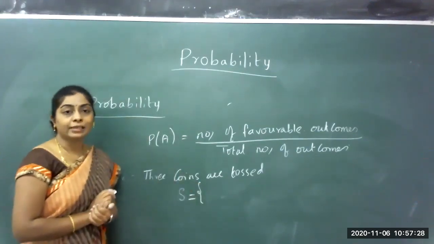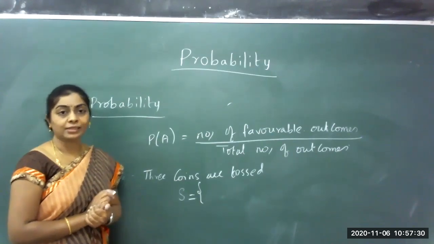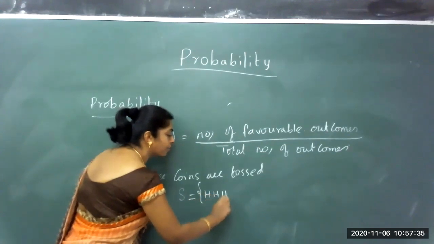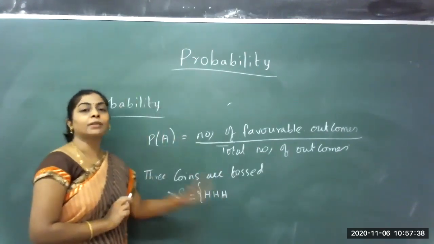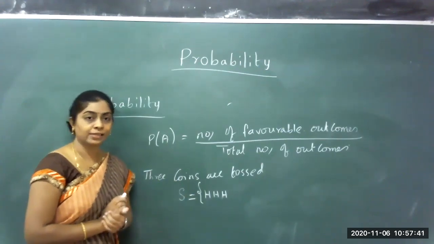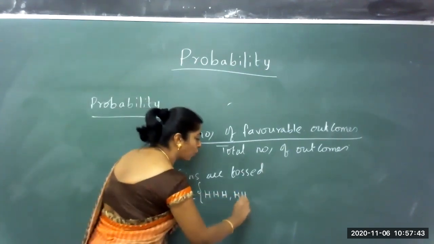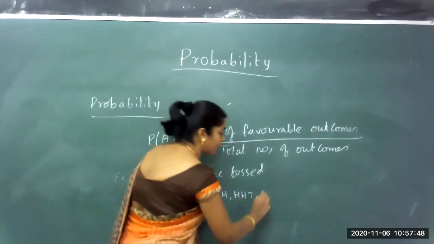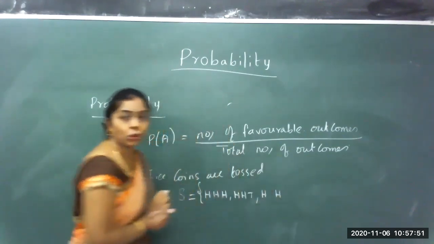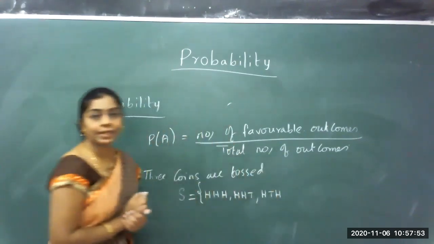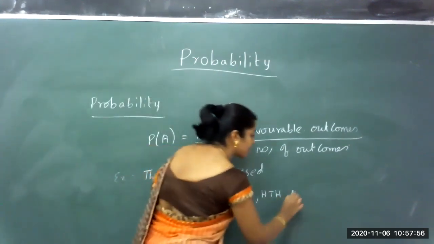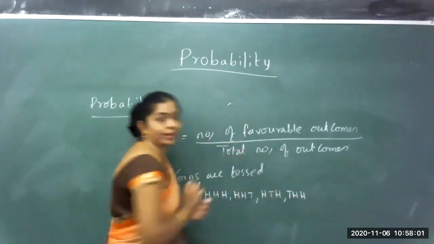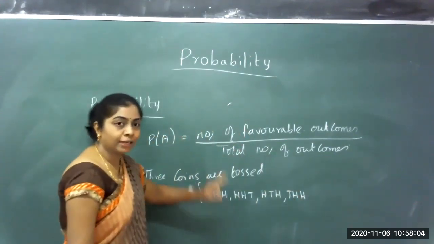What are the possibilities? Let me write them down. When the 3 coins are thrown, all the 3 can show head. On all the 3 coins, I can get head. The next chance: the first 2 coins can show head and the third one can show tail. The next possibility is the first and the third one show head, and the middle one shows tail. The next chance is the last 2, the second and the third, show head, and the first one tail.